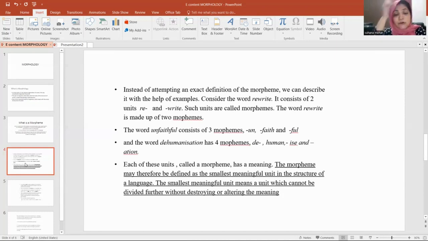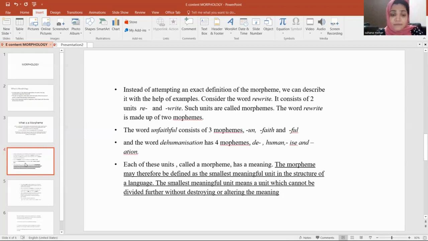So the morpheme may therefore be defined as the smallest meaningful unit in the structure of a language, which cannot be further divided without destroying or altering the meaning. As morpheme is a basic unit of meaning, you cannot further divide it.